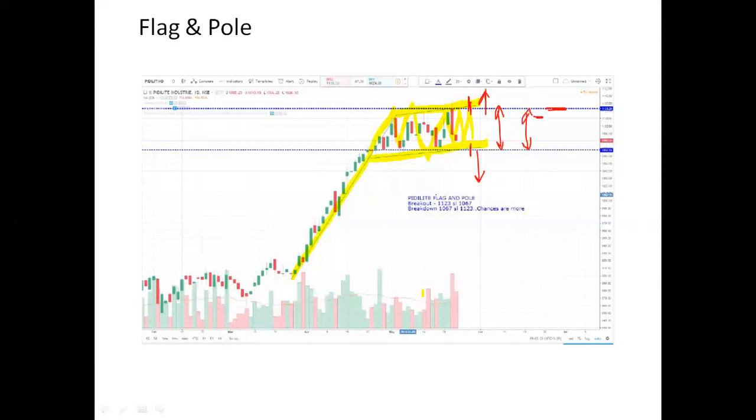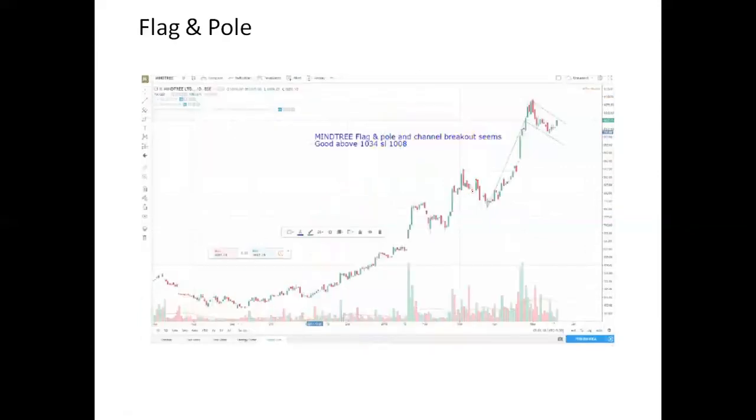So when the flag and pole of this Pidilite broke at 1123, it made a good high. It touched near about 1180 when this chart was prepared. Same thing on the Mindtree.